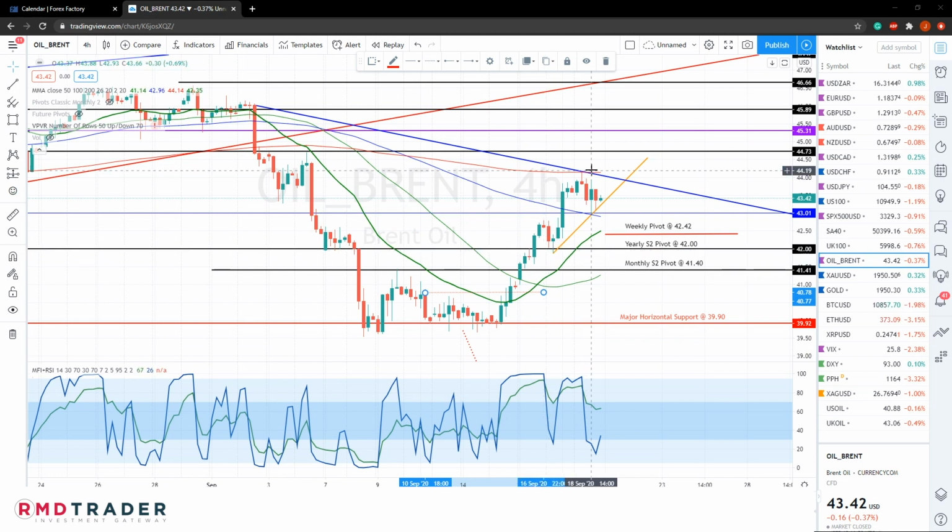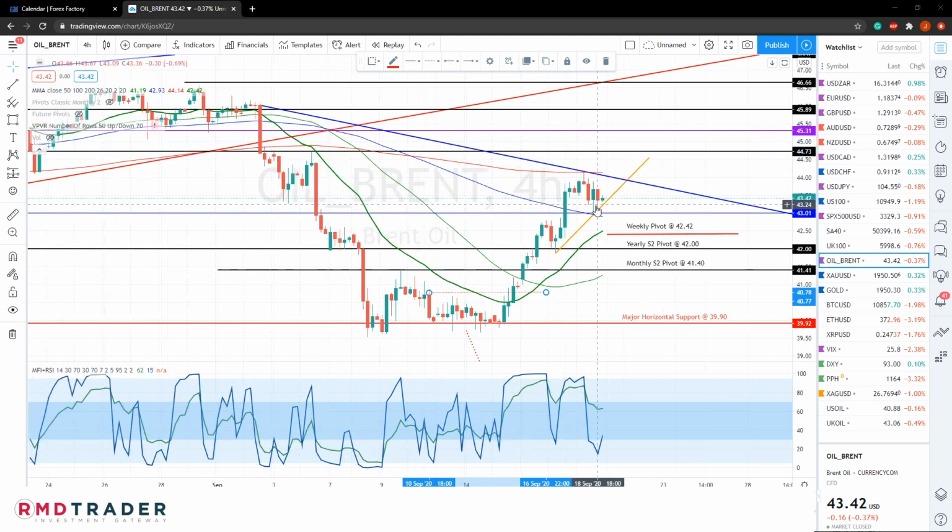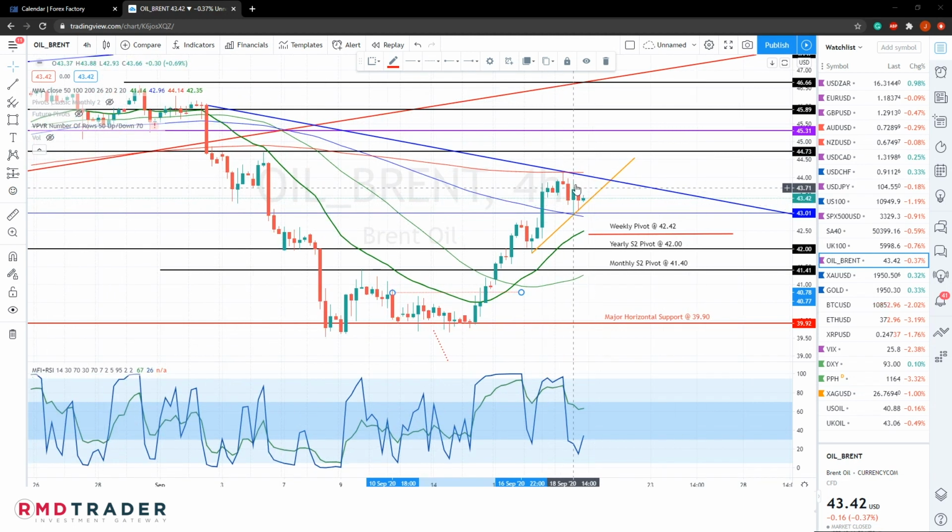way back to this 4-hour 200 SMA, which technically does make sense, since that is the major technical level which it has lost and also previously retested. And at this stage, I think we could expect a move lower towards this monthly S2 pivot area at 41.40. Also even retesting initially this weekly pivot at 42.42.